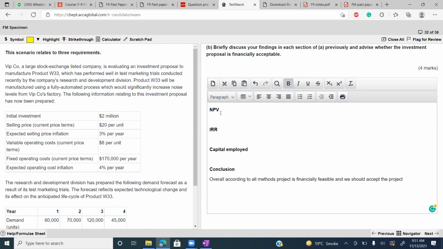Obviously, in NPV, you will write that this project is generating positive cash flows that will increase the wealth of shareholders. That's why we will accept the project. In IRR, you will write that the return of the project is greater than the cost of capital. Cost of capital is only 10%, but project is generating 18%. We should accept the project. In capital employed, you will state that the profitability of the project is 50%, but the target return of the company is 30%. So this project is generating higher profitability. So that's why we should accept the project. Okay. One line or 1.5 line or 2 line on every method. It's very simple part.